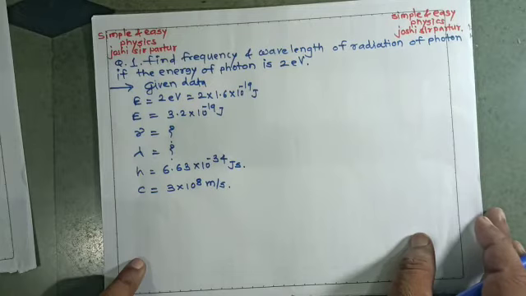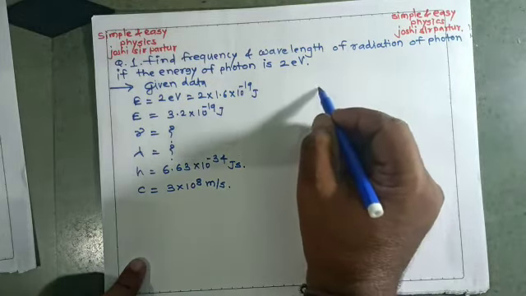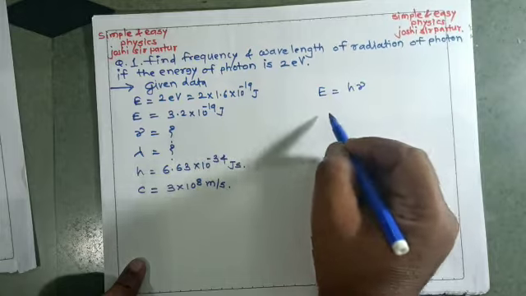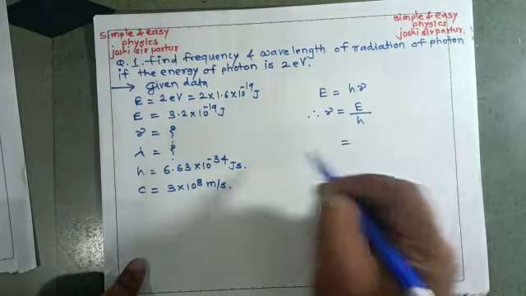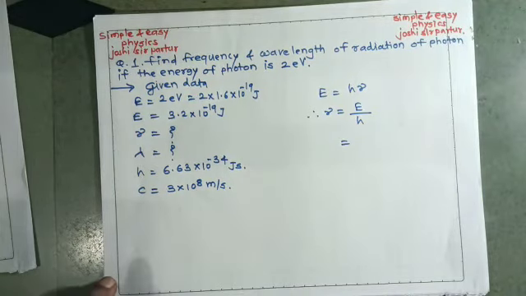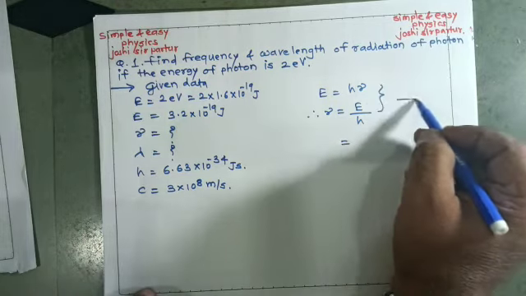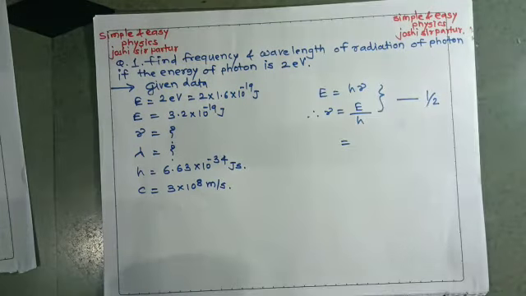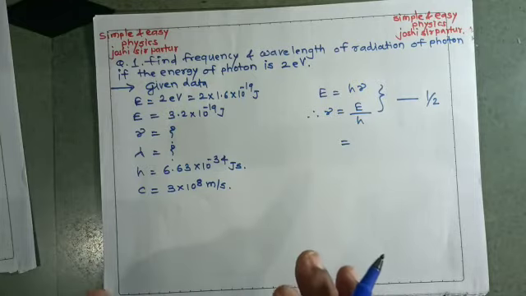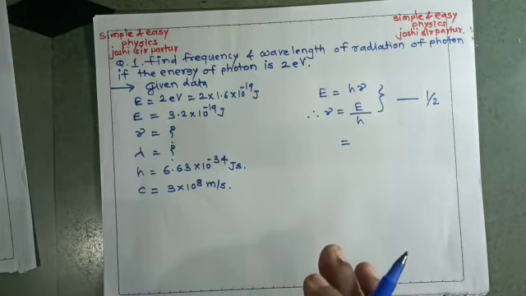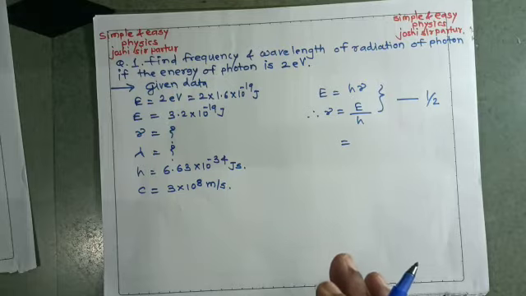First of all, we want to find frequency, that is E is equal to h nu. Therefore nu is equal to E upon h. In the board pattern there is a marking scheme such that the formula carries half mark, value substitution carries half mark, and the answer carries sometimes half, sometimes 1 mark with the correct unit.